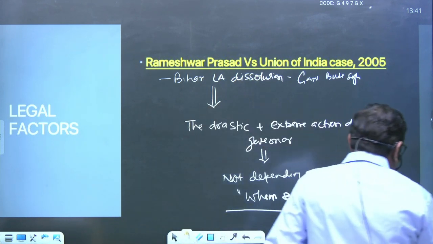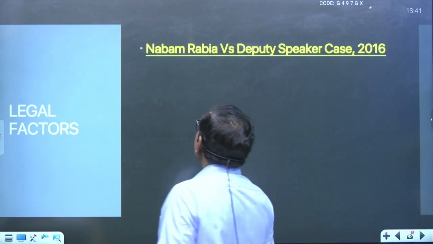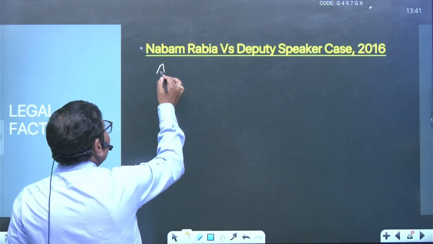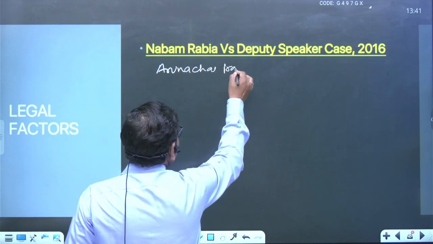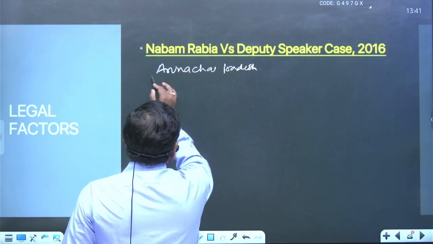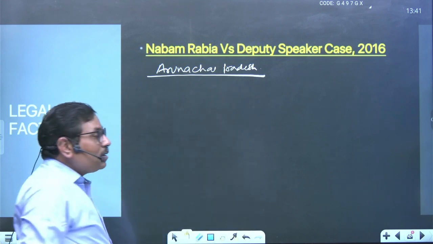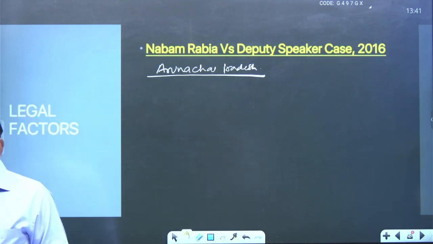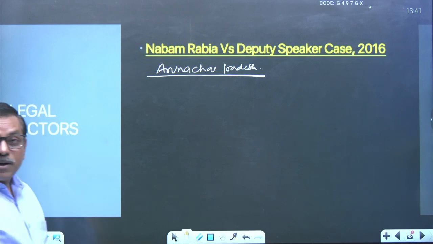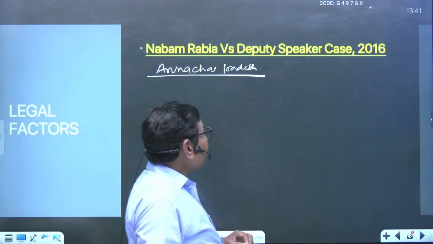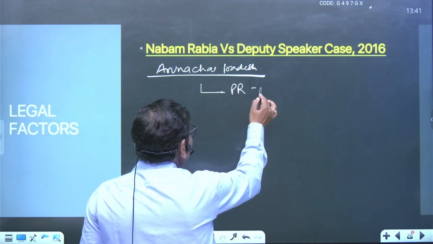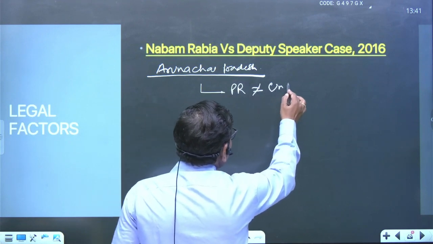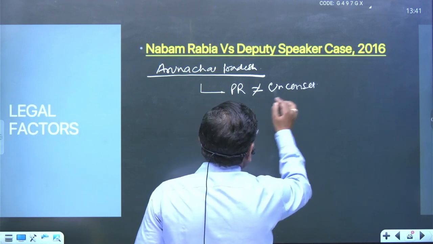Now let us go for the third important case, what is called the Nabam Rebia case. It is related to Arunachal Pradesh. Arunachal Pradesh, right? Under this governor, one governor that is very clear, that is called Rajkhowa. Governor Rajkhowa declared the president rule, and at that particular time, the president rule was declared unconstitutional by the Supreme Court under this particular case.